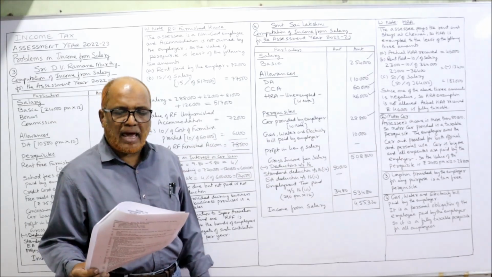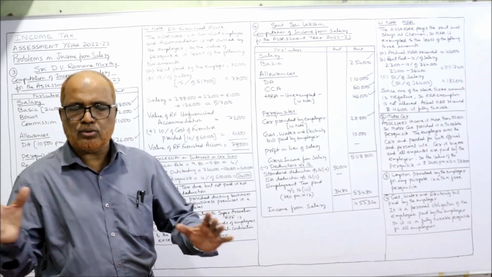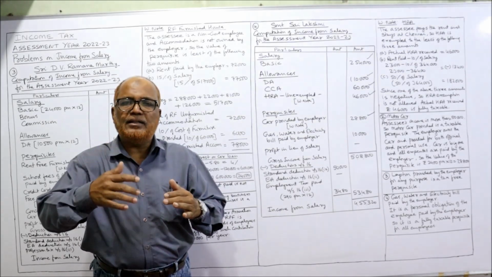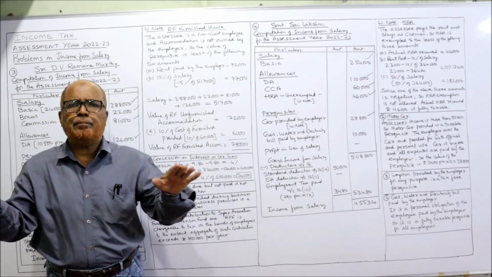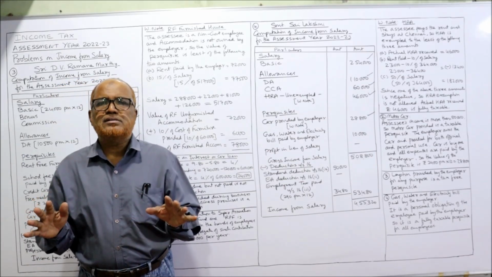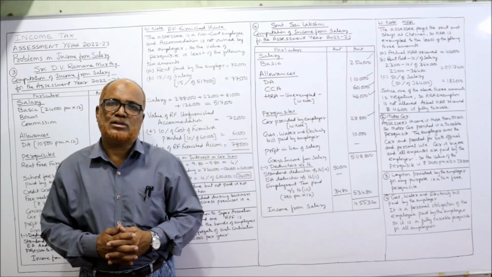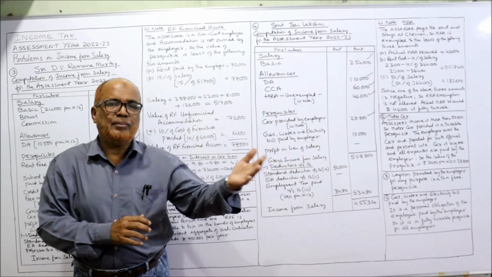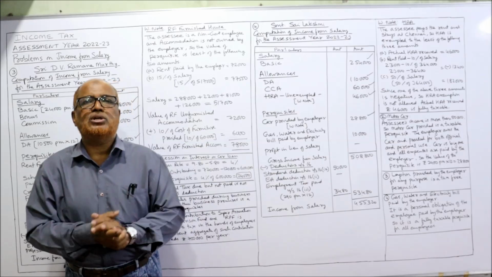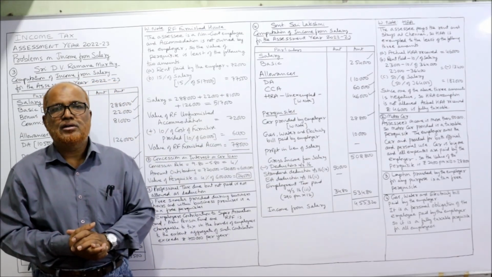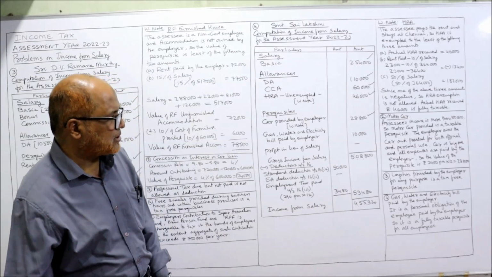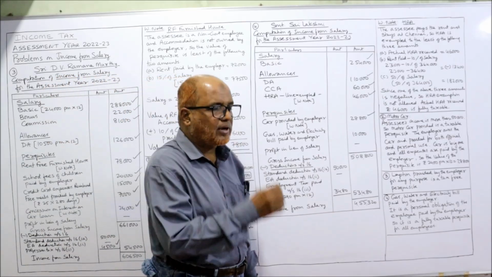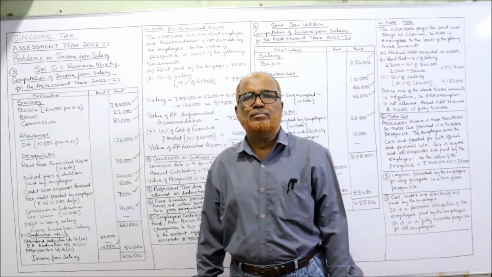One more point is given, laptop given for personal use by the company, 40,000. Now, in income tax, there is a provision. When a laptop is provided by the employer to the employee for any purpose, it is a tax-free perquisite. So all these points you make a note of, because in coming problems, if the item comes, you should be in a position to remember what is the provision regarding it. So laptop provided, tax-free perquisite. So these are the working notes and this is the solution. So totally I have completed 4 main problems on income from salary.